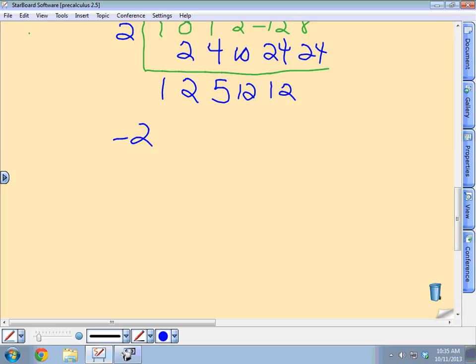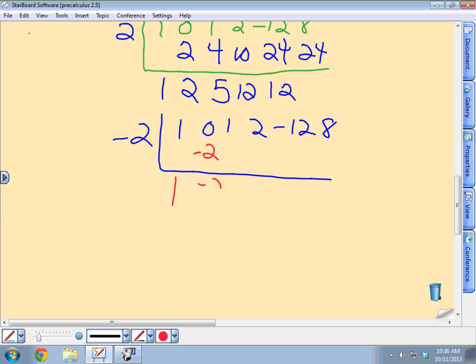So it looks like from your graph that minus 2 will probably be a root, though. 1, 0, 2, 5, 8. All right, so 1 times minus 2 is minus 2. Minus 2 times minus 2 is 4. Minus 2 times 5 is minus 10. Minus 2 times 8 is minus 16.